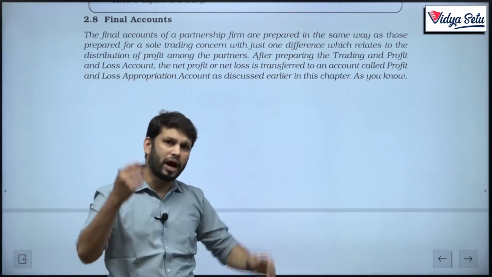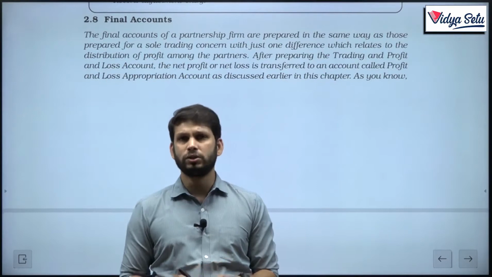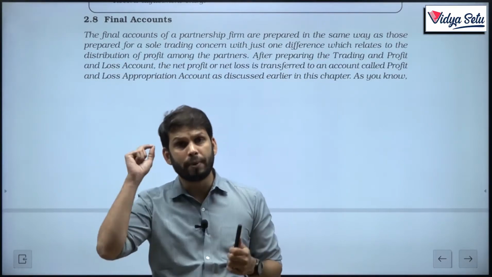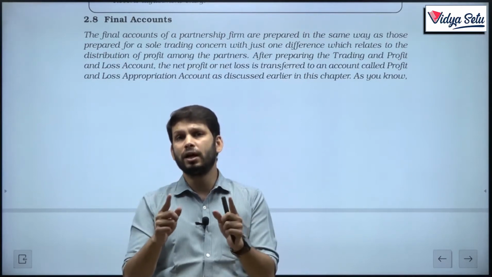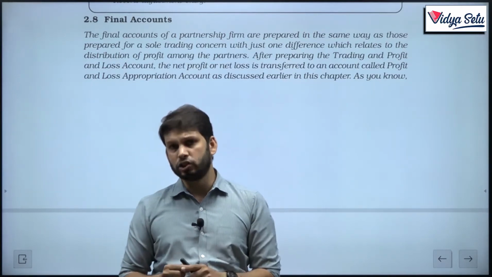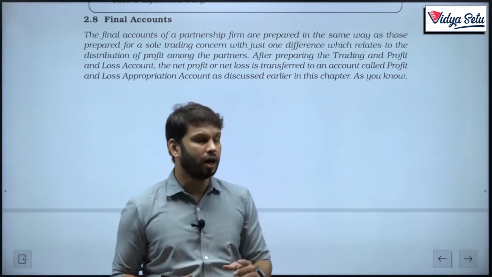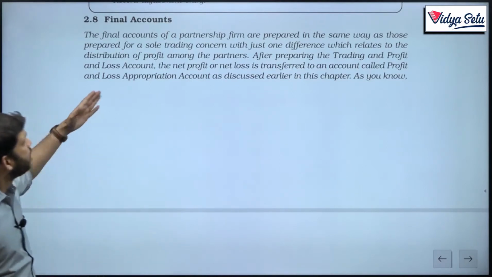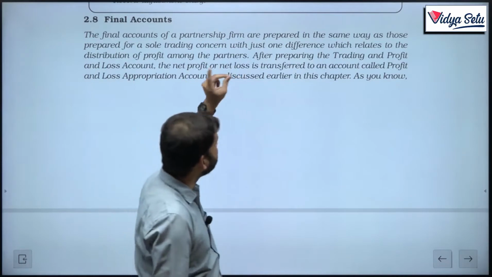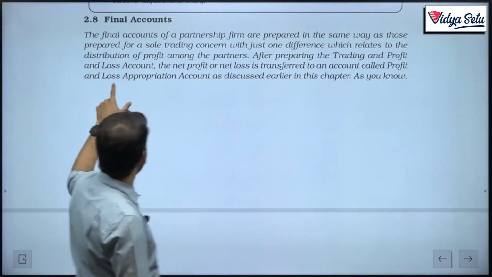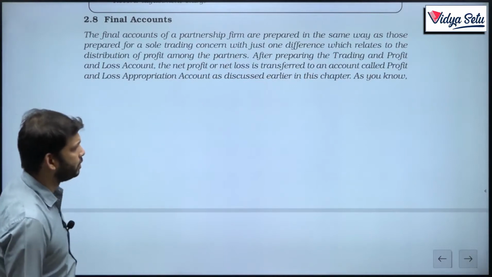We already know, I have told you in previous lectures, that in partnership final accounts we do prepare trading account, we prepare net profit P&L account, but from the P&L account directly, instead of going to the balance sheet, we will prepare a P&L appropriation account. So that's what is written here. After preparing trading and profit and loss account, the net profit or net loss is transferred to an account called profit and loss appropriation account, as discussed earlier in this chapter.